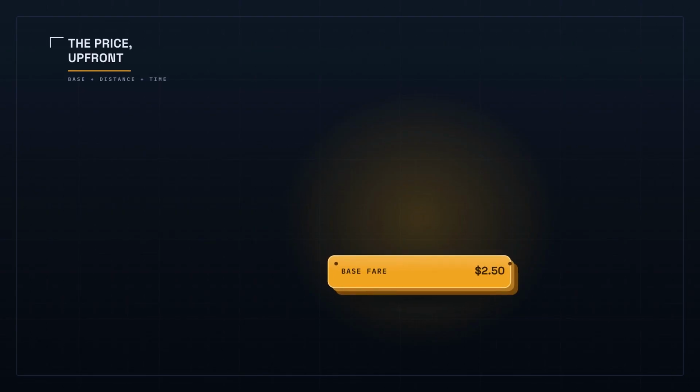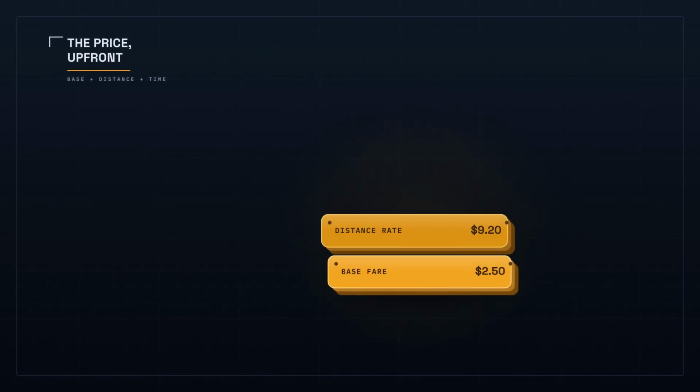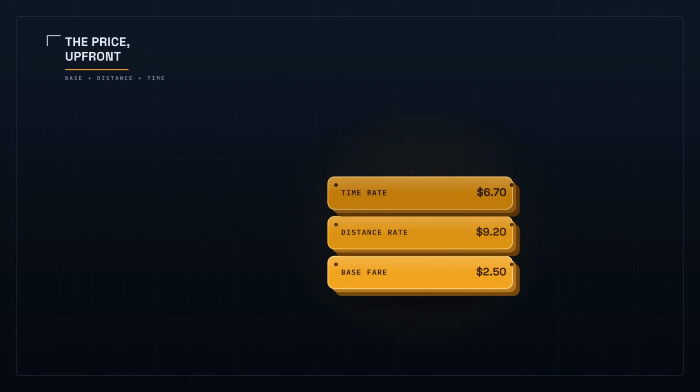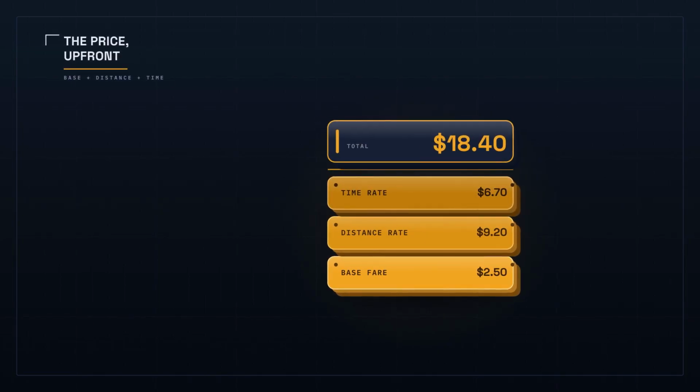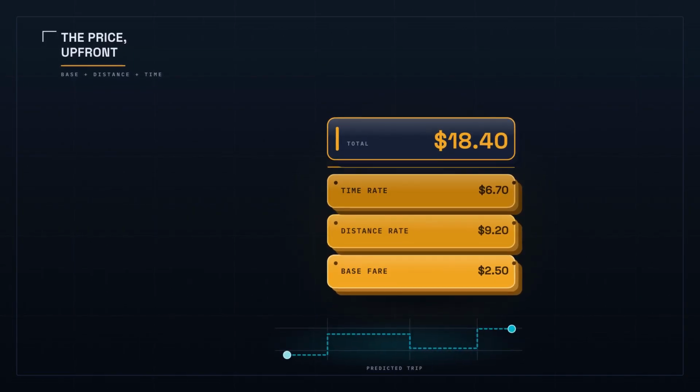Uber shows the price up front before you commit, not a meter climbing as you go. That number is built from 3 parts: a base fare, plus a rate for the distance, plus a rate for the time. To know the distance and the time, it has to predict your trip before you have taken it. First, it predicts arrival time.